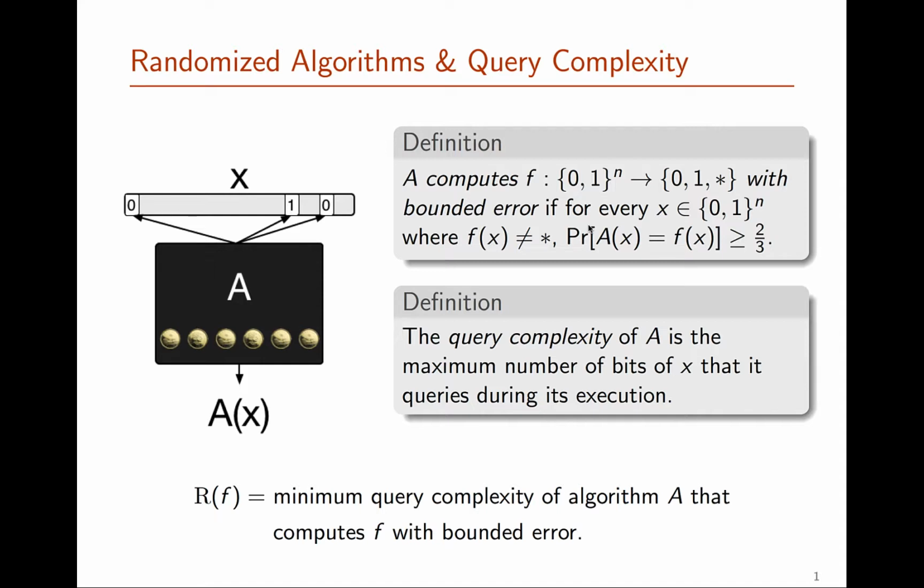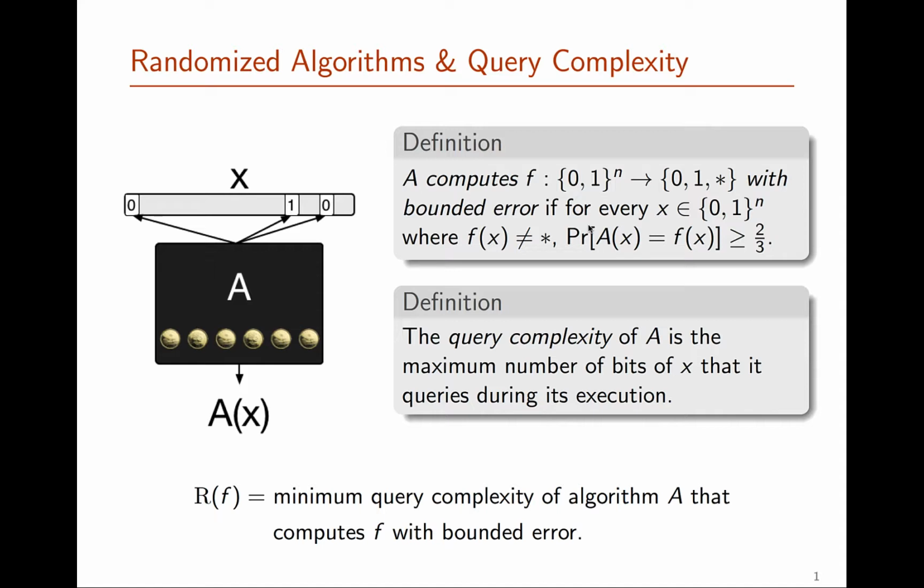Now we say that a randomized algorithm A computes a partial function f with bounded error if for every input x for which f of x is defined, A will output the value of f of x with probability at least 2/3. And what we'll be really interested in today is the query complexity of A. So in this model, A does not get all of x, instead it gets oracle access to x where it can ask for any of the bits of x.